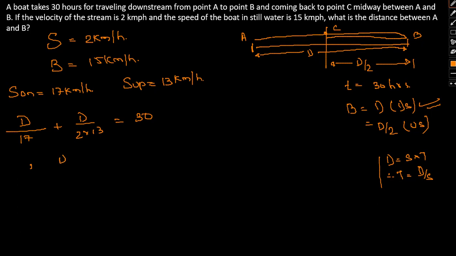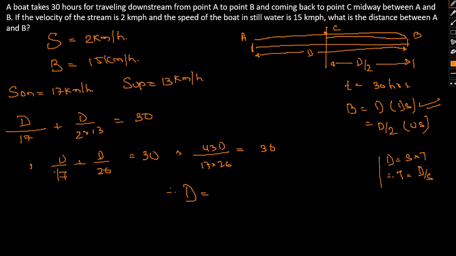So if we solve the same, d by 17 plus d by 26 will give us 30 hours. So LCM of 17 and 26 will be 17 into 26, 26d plus 17d, so it comes out with 43d. 43d equal to 30.